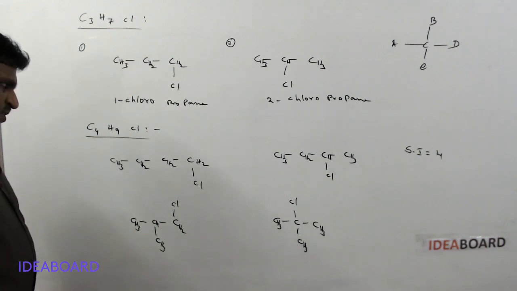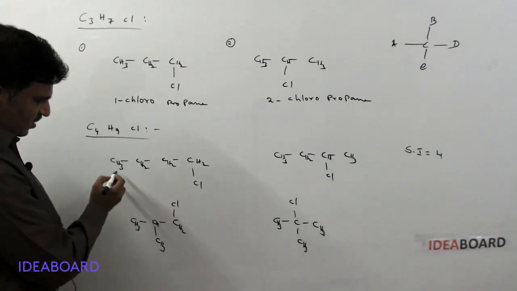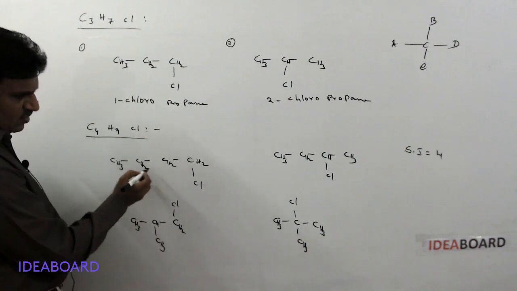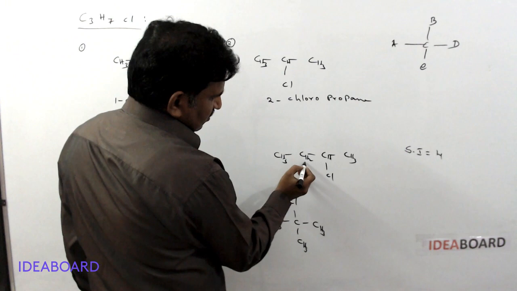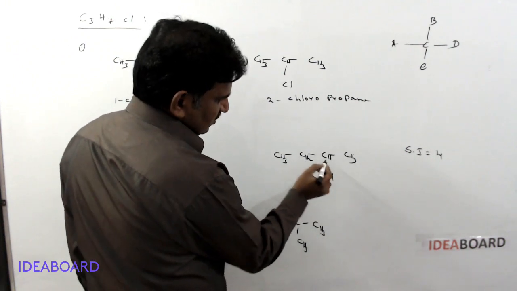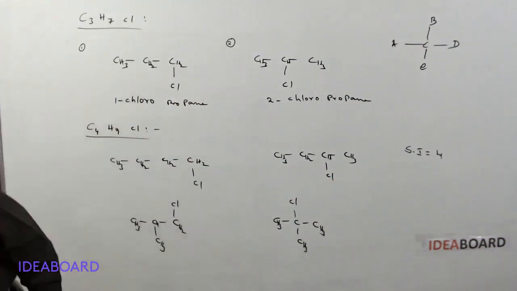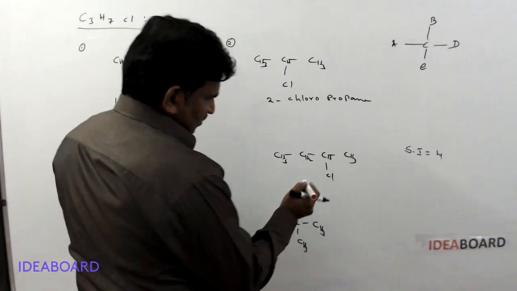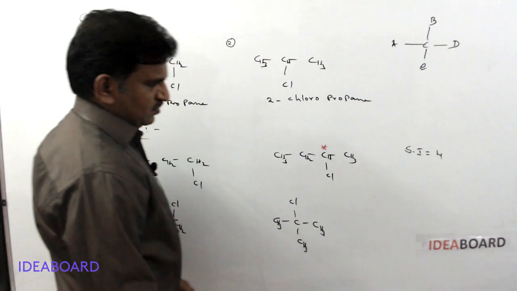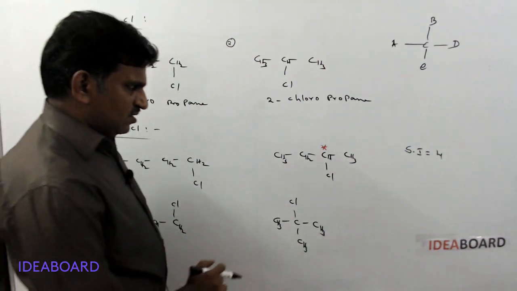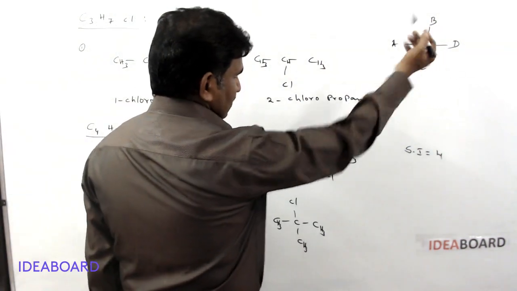And next, chiral carbon. Here 3 carbon, 3 hydrogens, 2 hydrogen, 2 hydrogen, 2 hydrogen. No chiral center. Here 3 CH2, and here if you check this one, this is having a chiral center. Why it is chiral center? What I said, 4 different groups are required.